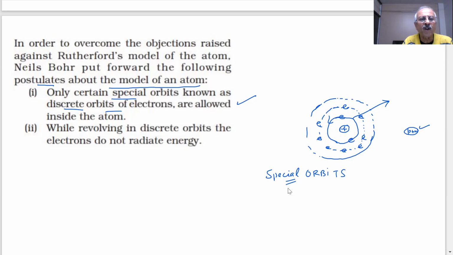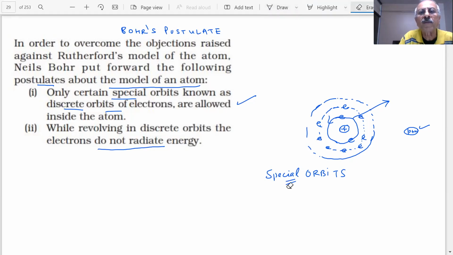Second, while revolving in a discrete orbit, electrons do not radiate energy. Now, this is very important. He has made a postulate. These are what we call Bohr's postulates. These postulates are always supported by experiments. There has to be experimental evidence for everything, because as I said, the atomic spectra of hydrogen was studied in great detail. Only after that does he come to these Bohr's postulates.